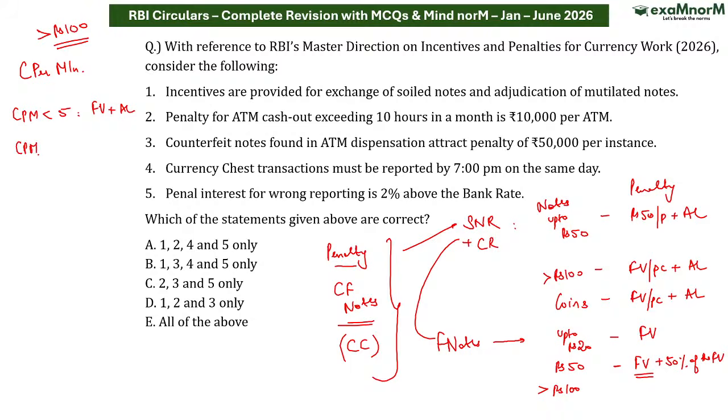If CPM is greater than 5, but it is less than 20, then in that particular case what will be the penalty? So penalty will be 150% of the face value plus actual loss. और अगर CPM 20 से ज्यादा है, यानी 20 से ज्यादा काउंटरफिट नोट्स मिले हैं, तो उसमें 200% ऑफ फेस वैल्यू विल बी द पेनल्टी प्लस एक्चुअल लॉस.